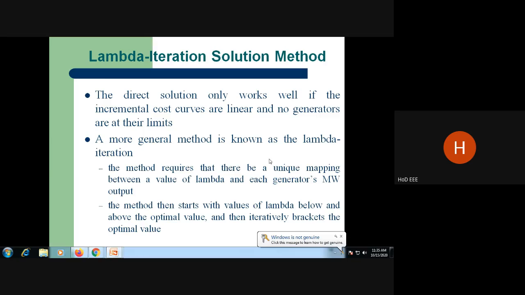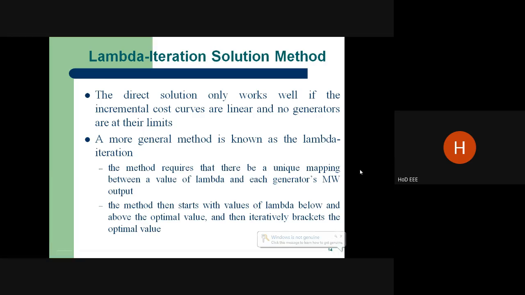This method requires a unique mapping between the value of lambda and each generator's megawatt units. The method also starts with a value of lambda below or above the optimum value. Then only we can find the value, and also know the exact value of the incremental cost.